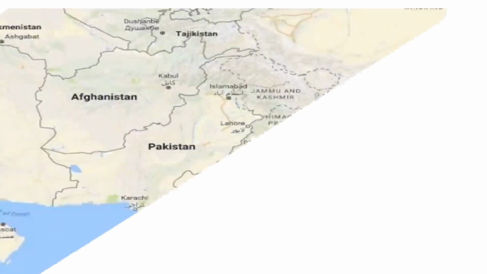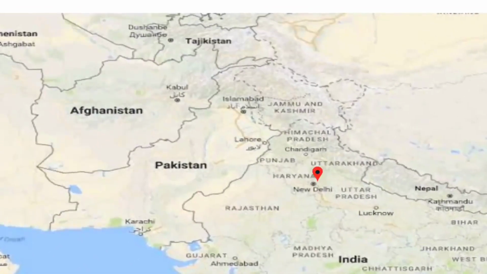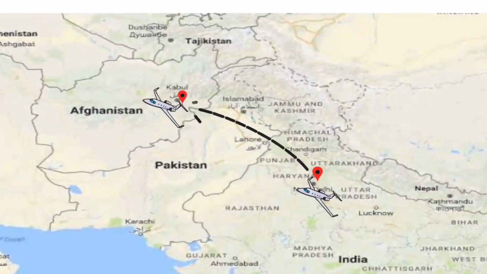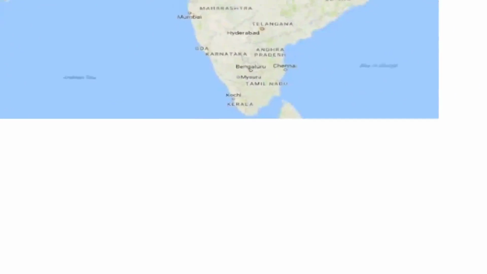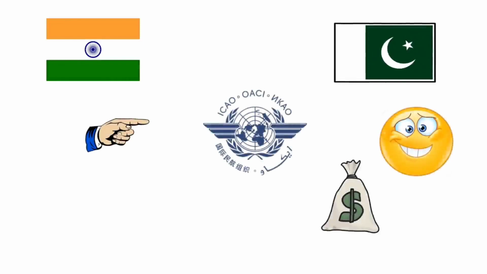Over here, Air India has a daily flight from Delhi to Kabul. So the Air India flight will fly over Pakistan airspace to reach Afghanistan, as this is the shortest route, as you can see. Now, if Pakistan restricts this flight, meaning they don't allow Air India to fly over their airspace, they are violating the rules. Now India will bring this problem to the notice of ICAO. And if it is proved that Pakistan restricted without any valid reason, they need to pay a hefty fine.